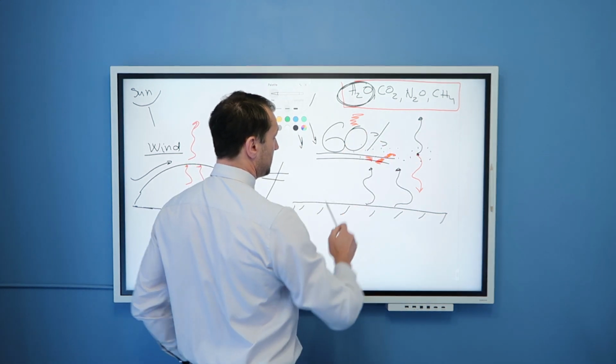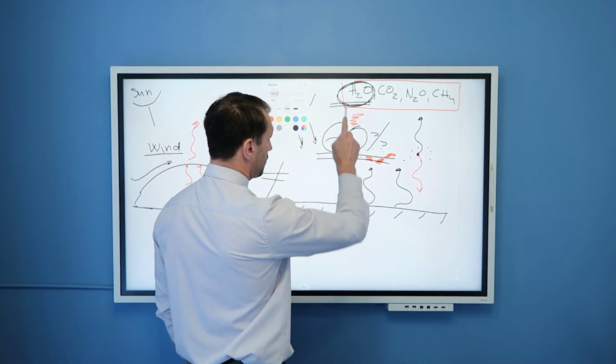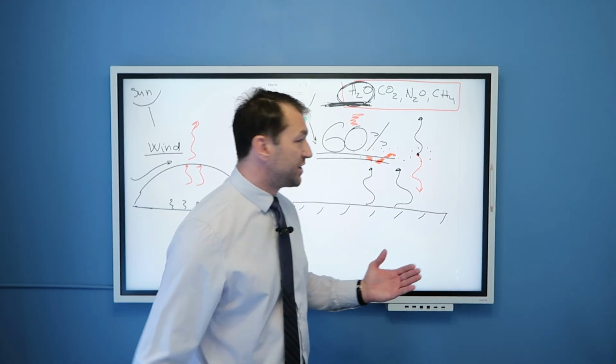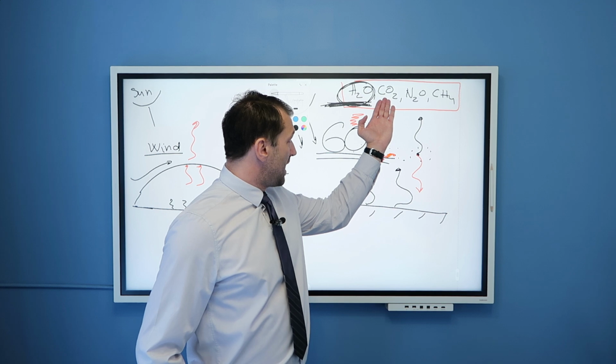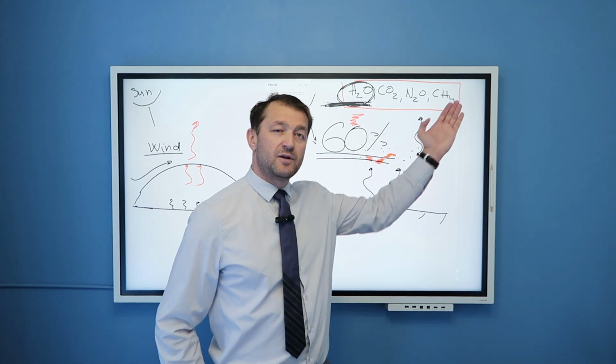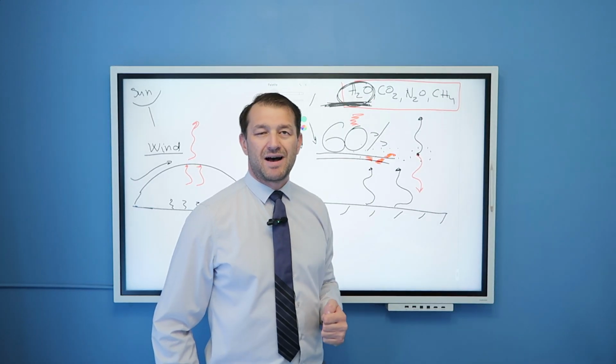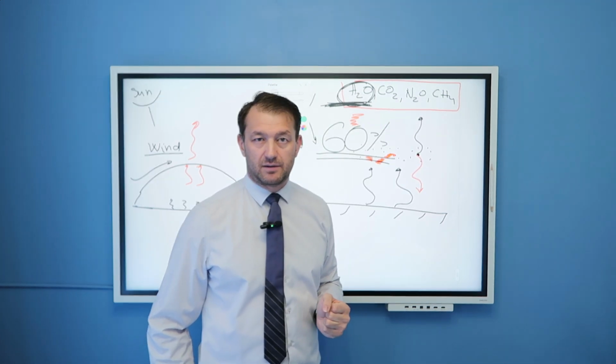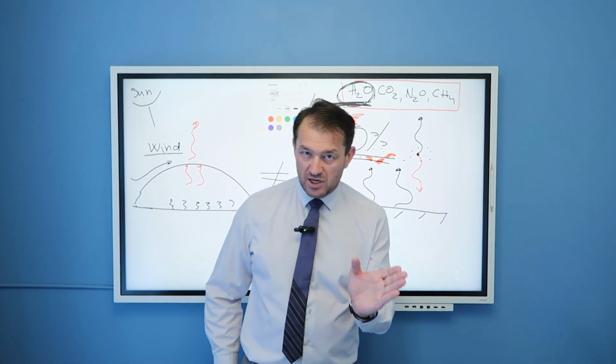But from the gases that matter, water vapor is the best greenhouse gas. The issue, research suggests, is that carbon dioxide and these other artificial gases, their concentrations are increasing in the atmosphere, thereby amplifying the greenhouse effect. We will discuss climate change in another video.